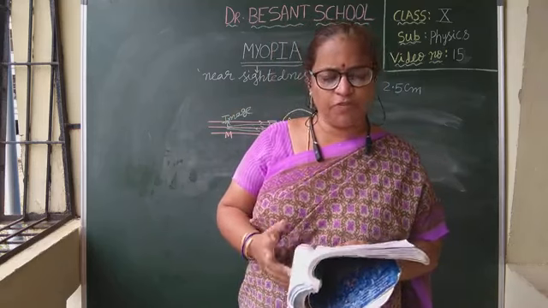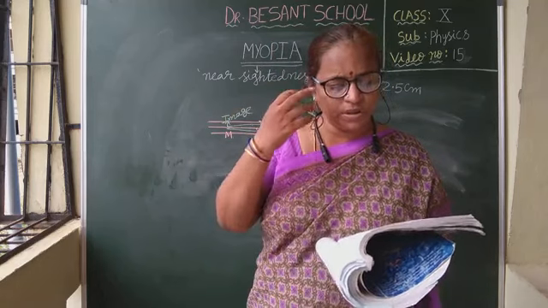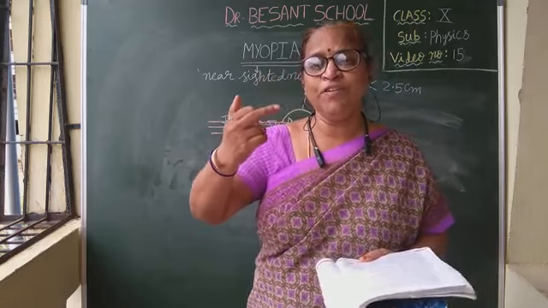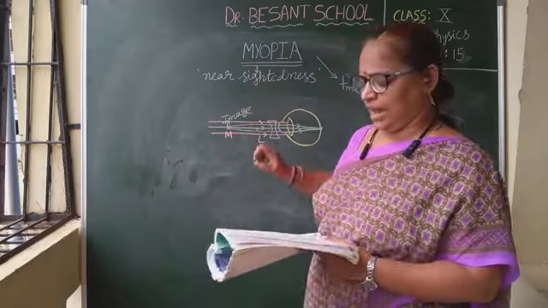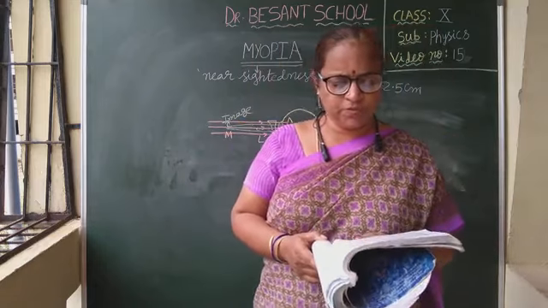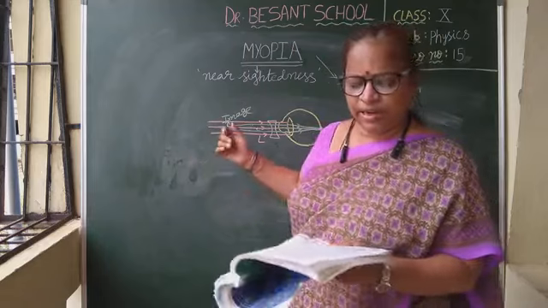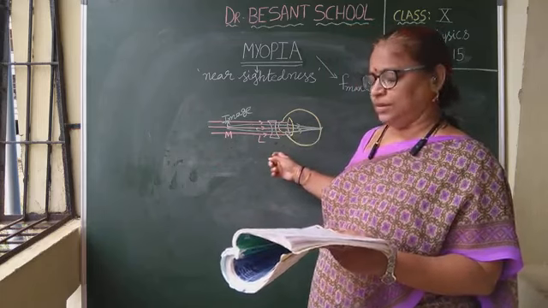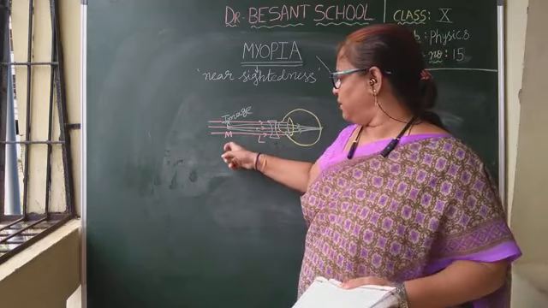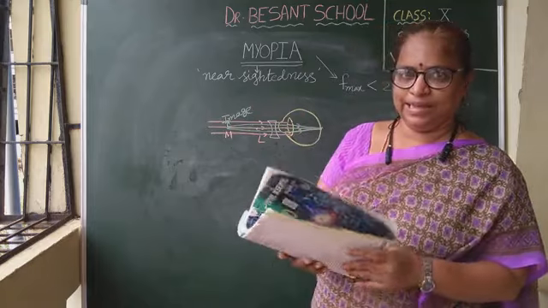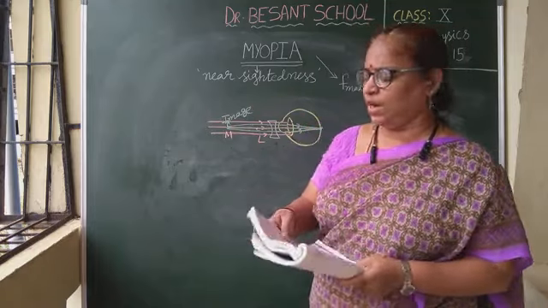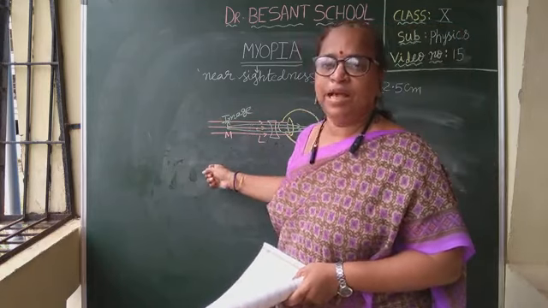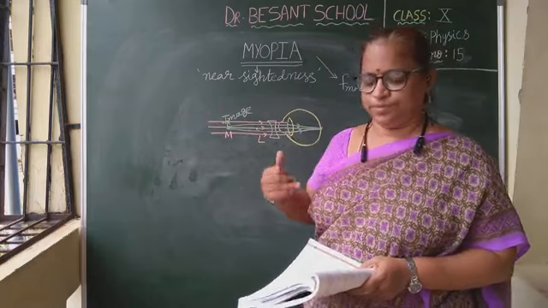What can we do to correct myopia? The eye lens can form a clear image on the retina when an object is placed between the far point and the point of least distance of distant vision, meaning in between M and L. If we are able to bring the image of an object kept beyond the far point between the far point and the point of least distance of distant vision using a lens, then this image will act as an object for the eye lens. This can be made possible only when a concave lens is used, because a concave lens will always form a virtual image, and that image is also formed before the object.